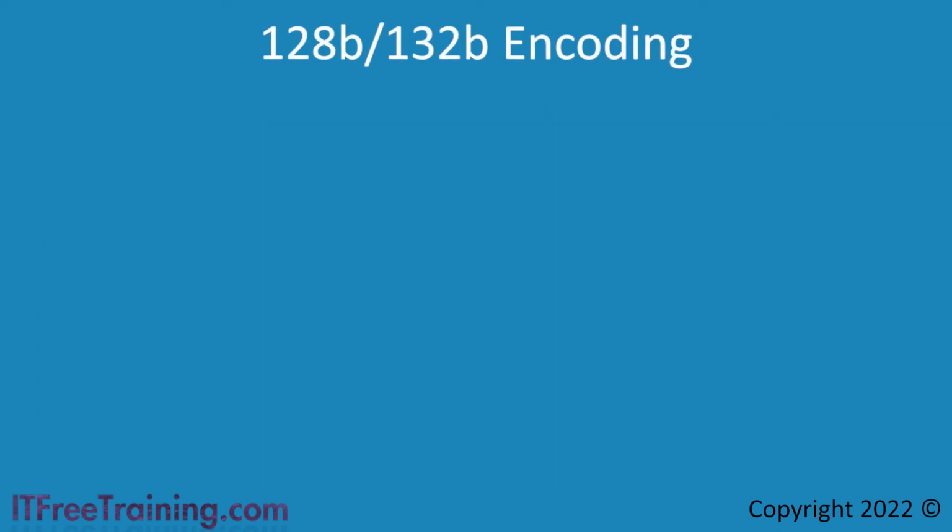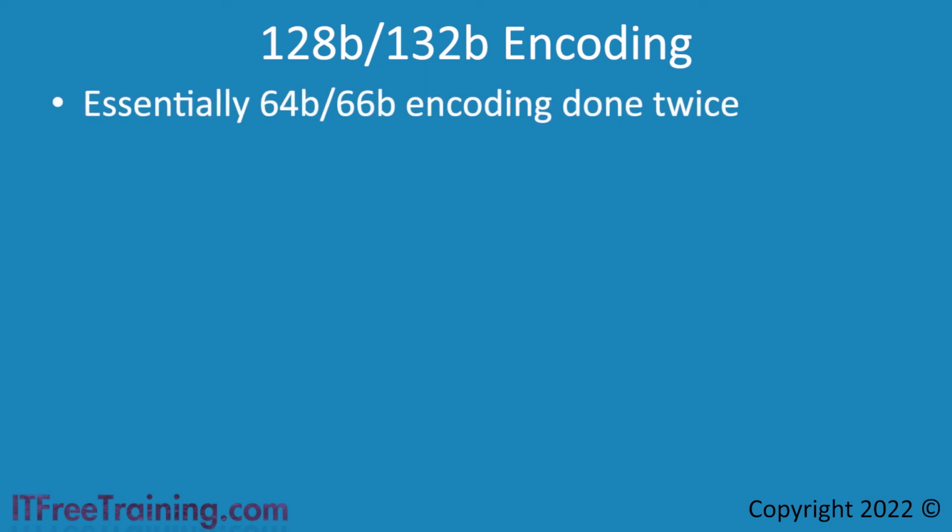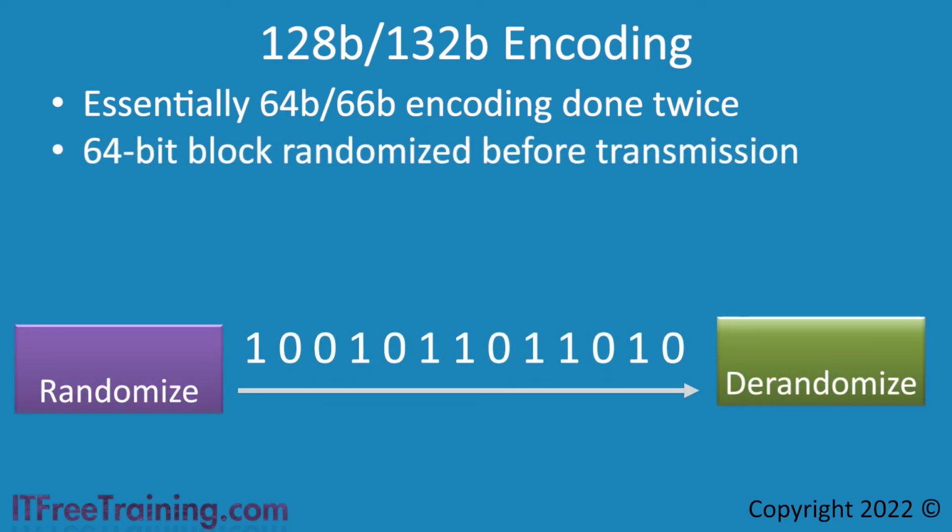Version 2.0 of DisplayPort uses a different type of encoding. This encoding is essentially 64B/66B encoding done twice. What occurs is that a 64-bit block is randomized before transmission and then de-randomized when it is received.